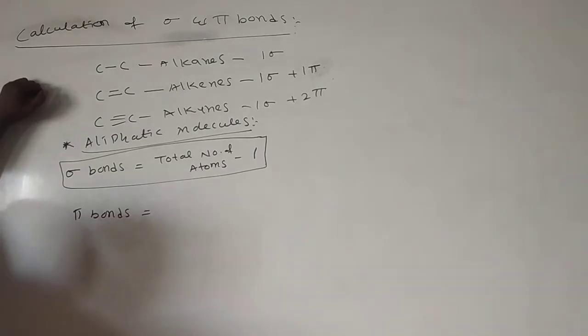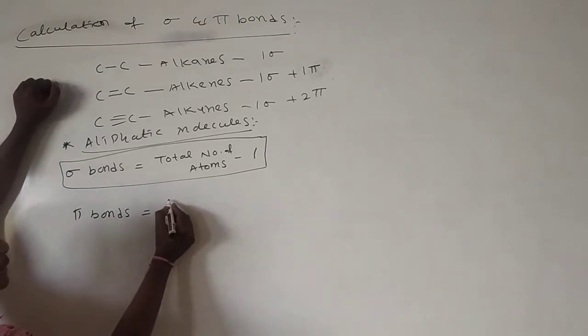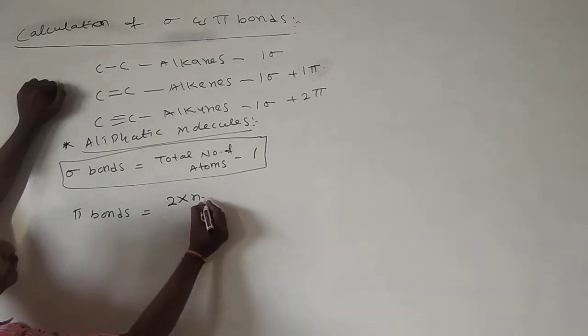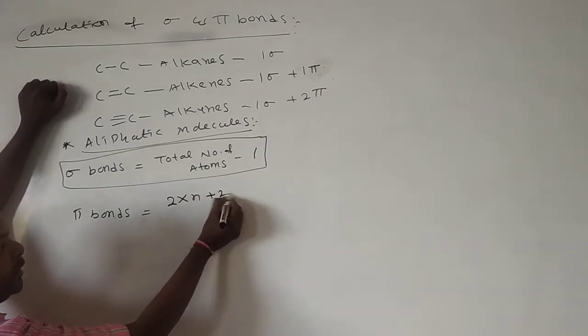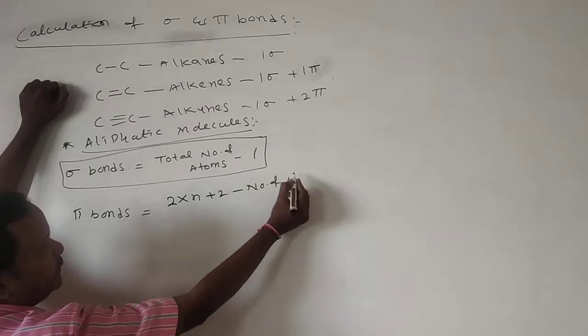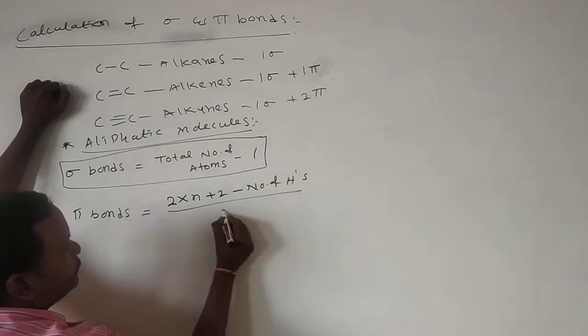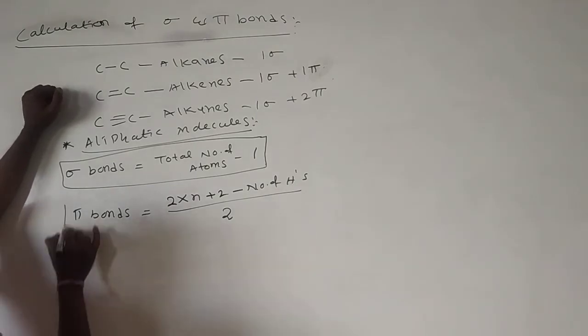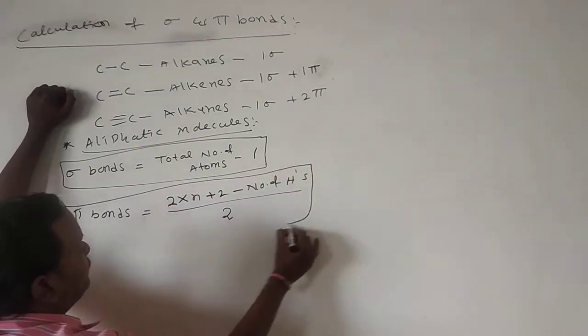How do we calculate the pi bonds? Here we have the principle: (2n plus 2 minus number of hydrogens) by 2. By using this principle, we will calculate pi bonds.